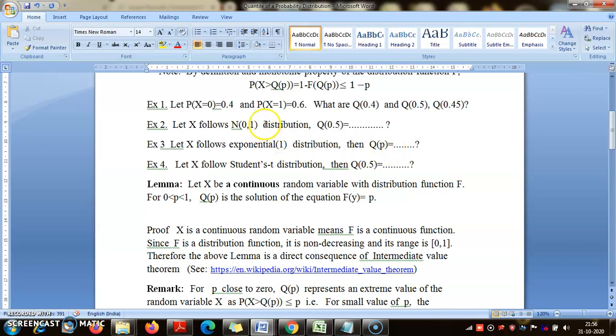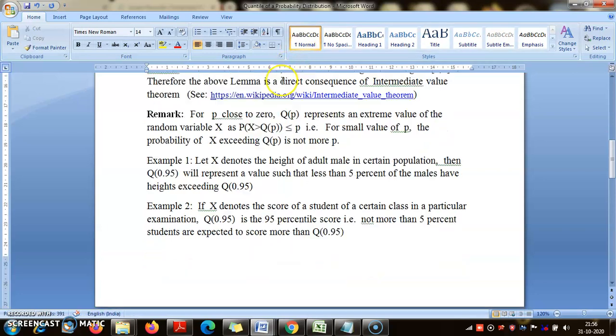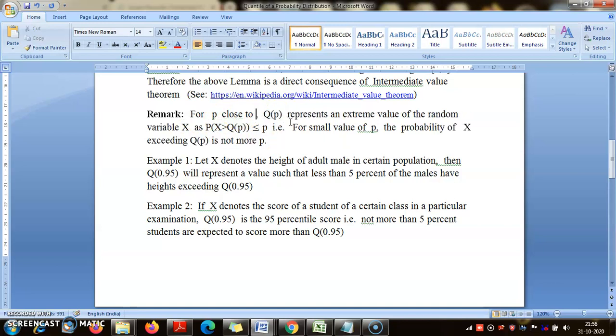But in this case, the normal and Student t are also continuous, but the problem there is that you don't know the exact formula of F. So there you use the fact that these are symmetric distributions. Anyway, now a remark: here I would need a correction for p close to 1. Sorry on that count. I am uploading the corrected note only after making the presentation.